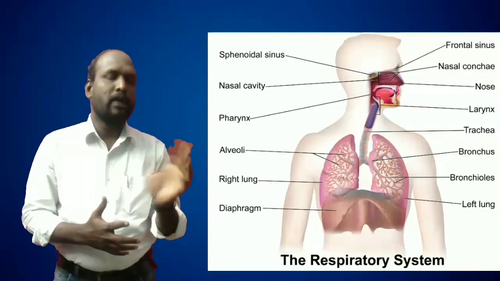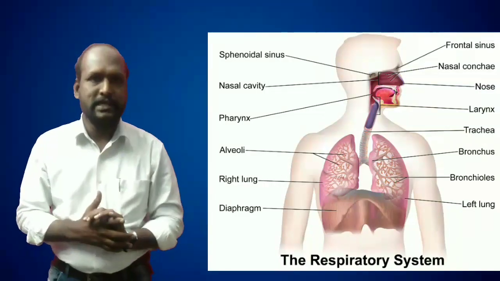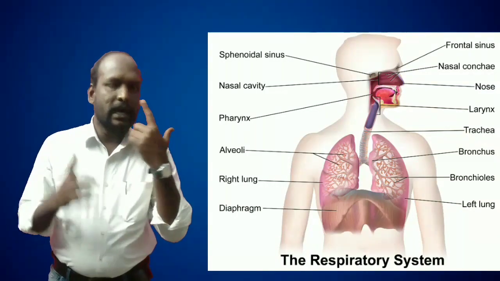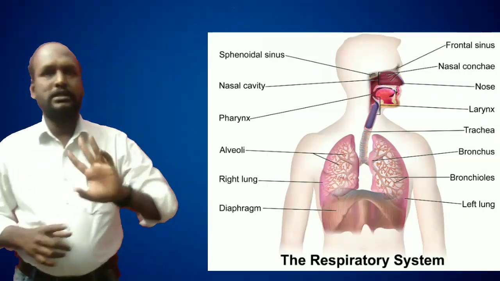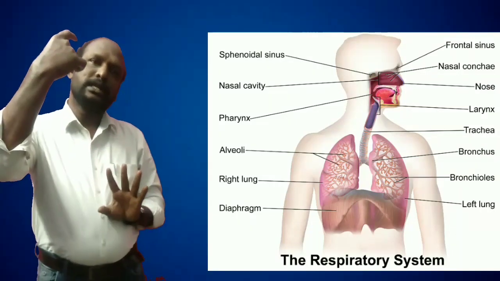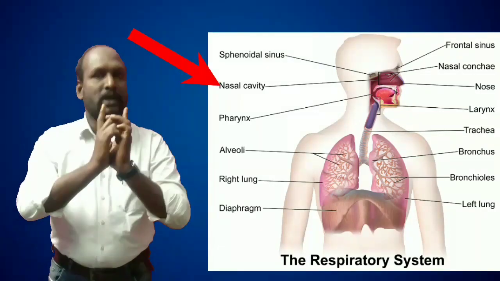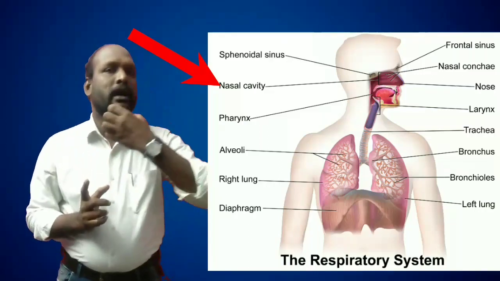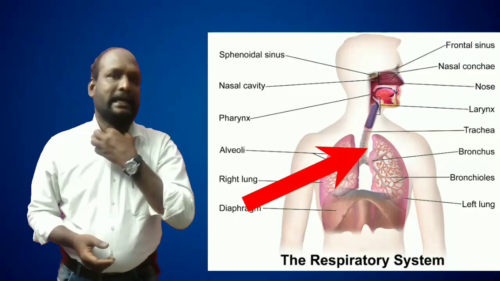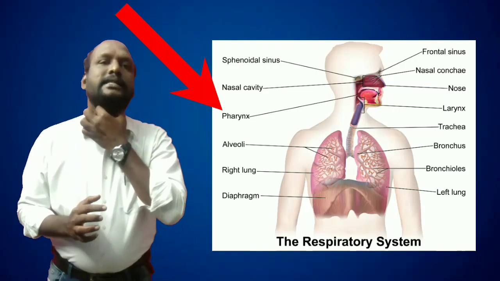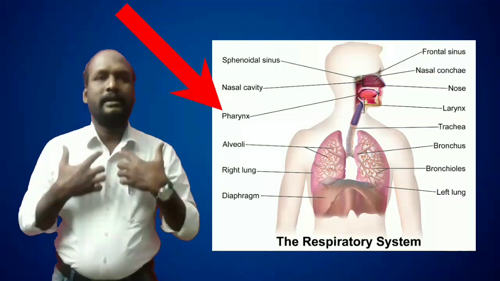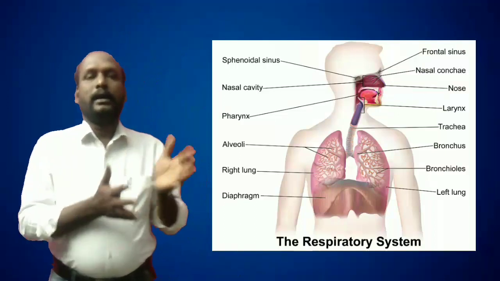Here observe the small parts involved in the respiratory system. First one is the nose. The nose is the external part of our body, right? Inside, two nostrils are present, right? Inside the nostrils, there is one cavity, that is the nasal cavity. Then you already know about the trachea, the windpipe, and attached to it is the food pipe. Okay, trachea. Then pharynx, esophagus, trachea.